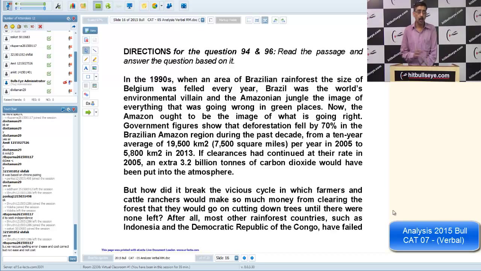But overall the passage was very easy, no doubt a little lengthy, a little science based and fact based. Whenever we come across too many facts, we are not able to retain them. It is better to go back to the passage while answering the questions. So let us see the questions which I picked up.